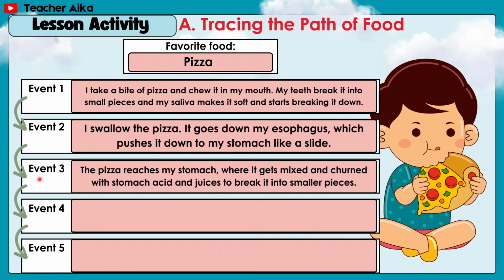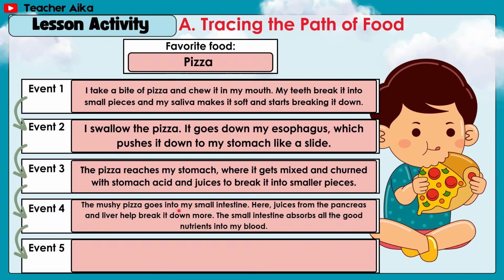Event number 3, the pizza reaches my stomach, where it gets mixed and churned with stomach acid and juices to break it into smaller pieces. Event 4, the mushy pizza goes into my small intestine. Here, juices from the pancreas and liver help break it down more. The small intestine absorbs all the good nutrients into my blood.